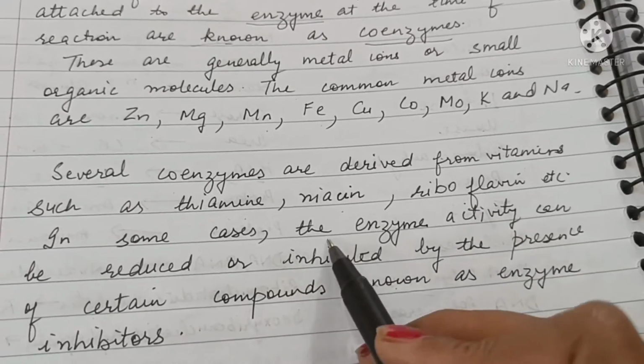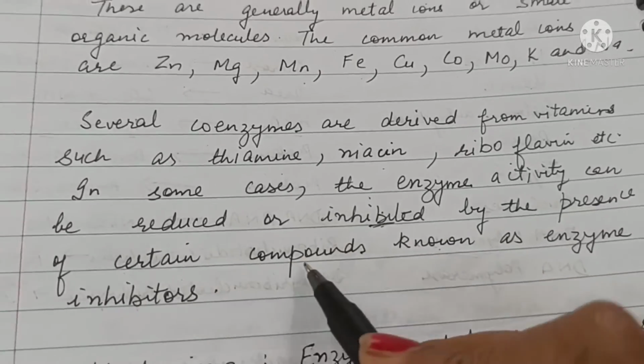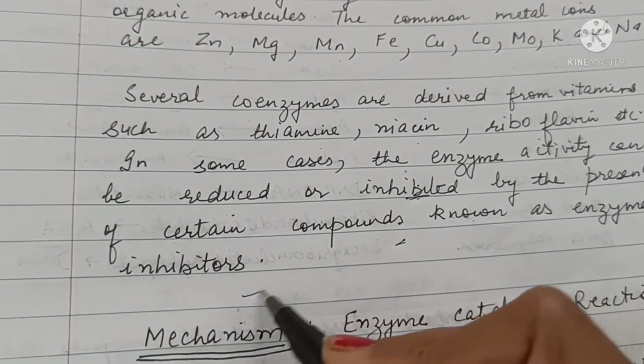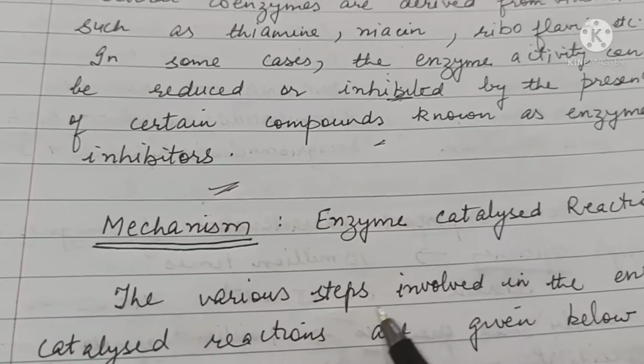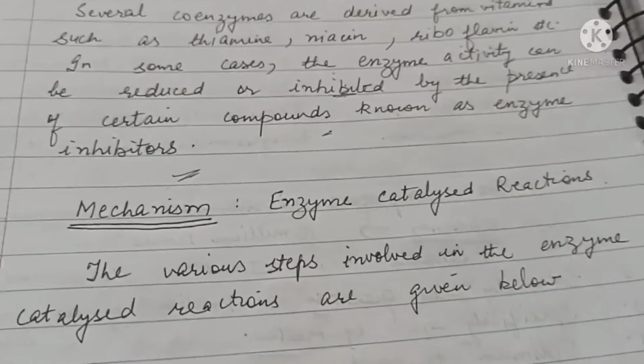In some cases, the enzyme activity can be reduced or inhibited by the presence of certain compounds known as enzyme inhibitors. The mechanism by which the enzymes catalyze reactions has various steps.